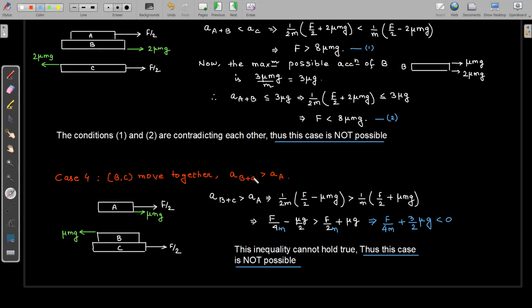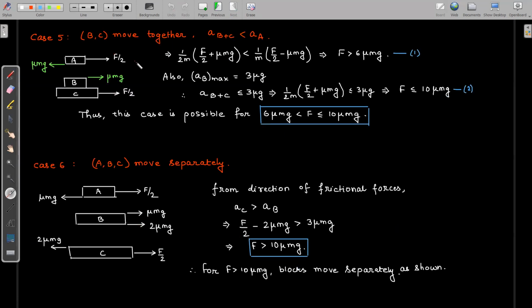That the acceleration of B plus C will be less than the acceleration of A. B and C are moving together, and the acceleration of B plus C will be less than the acceleration of A. So let us check the fifth case. If B plus C is having an acceleration less than A, and A is having more acceleration, it means that the frictional force on A will be towards left, which is mu mg, and on B will be towards right, which is mu mg.